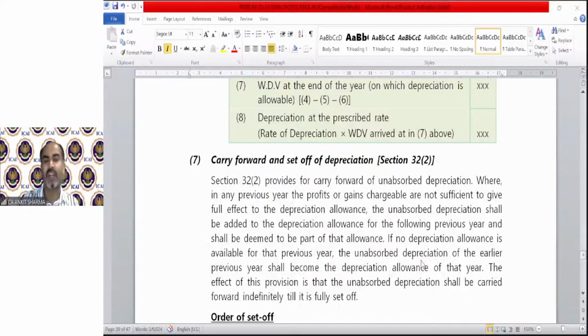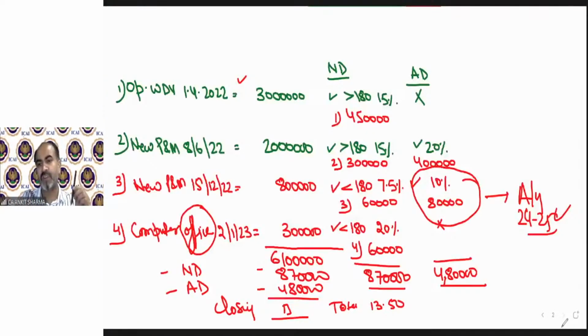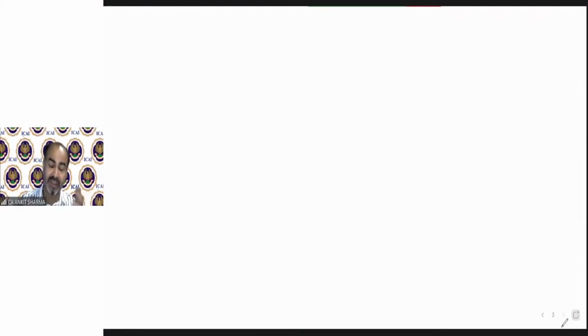Carry forward and set off of depreciation. It says carry forward and set off; we have a separate provision for that, but it's a very interesting thing that carry forward and set off only talks about the losses, not the depreciation provision. Now, the carry forward and set off provision for depreciation, we call it unabsorbed depreciation.